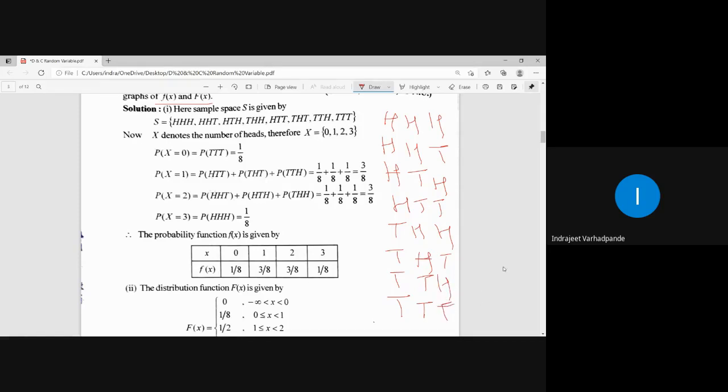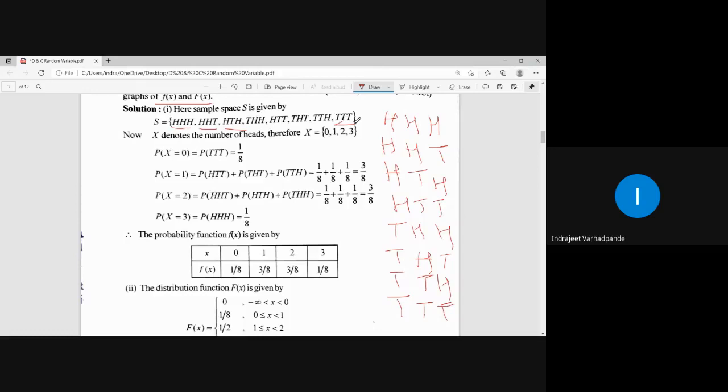Is this clear? 4 times H, 4 times T, 2 times H, 2 times T, 1 H, 1 T, 1 H, 1 T. So see, H, H, H, H, H, T, H, T, H, and lastly it will be T, T, T.